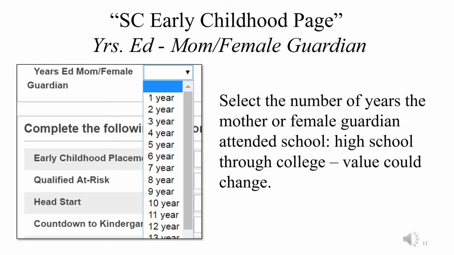The years of education for the mom or female guardian is a field that we can populate from 1 to 30 where appropriate for the number of years the female guardian attended school. Again, this number may change from year to year if the mother is still continuing education.